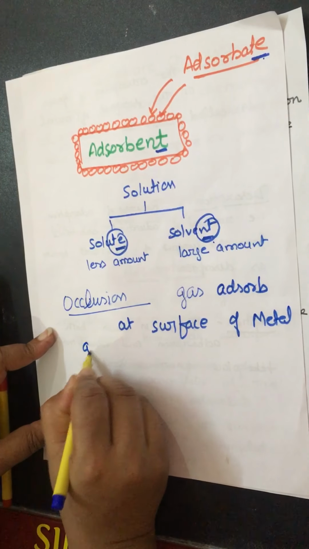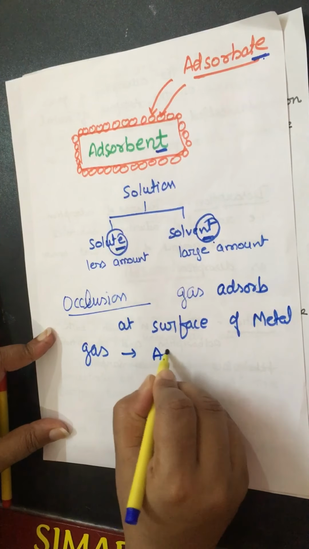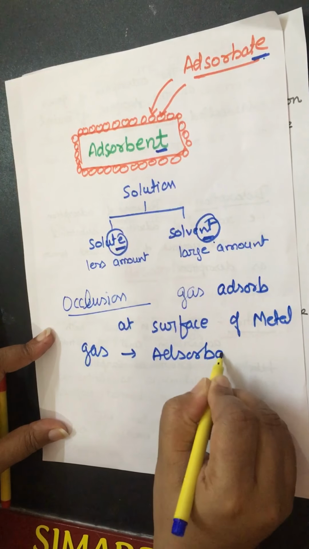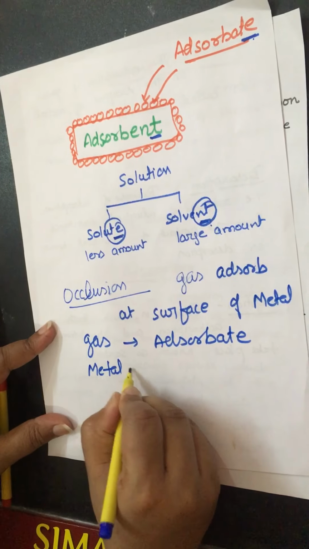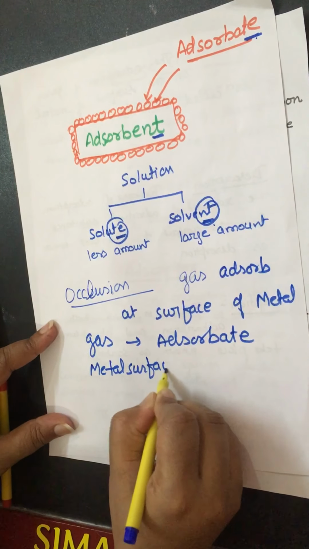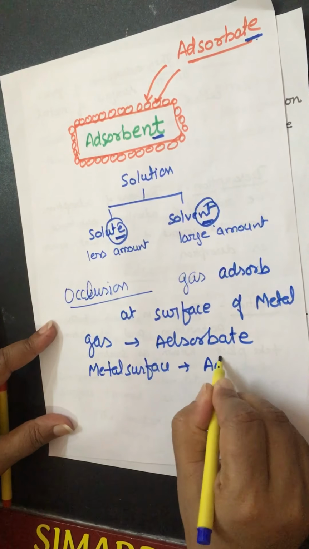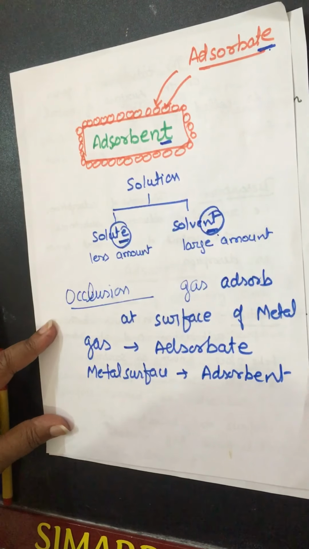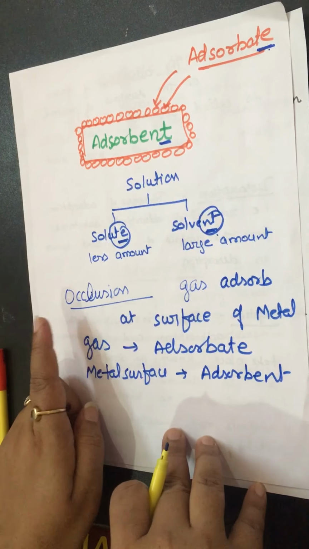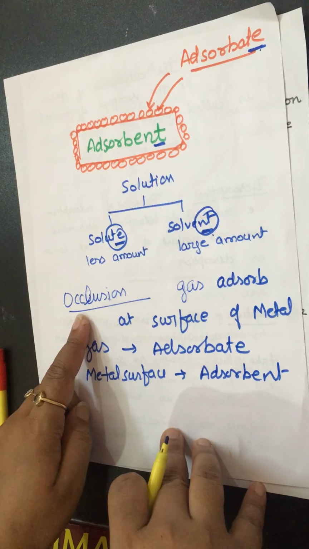It means the gas particles behave as the adsorbate and the metal surface behaves as the adsorbent. Is that clear? This phenomenon is known as occlusion.